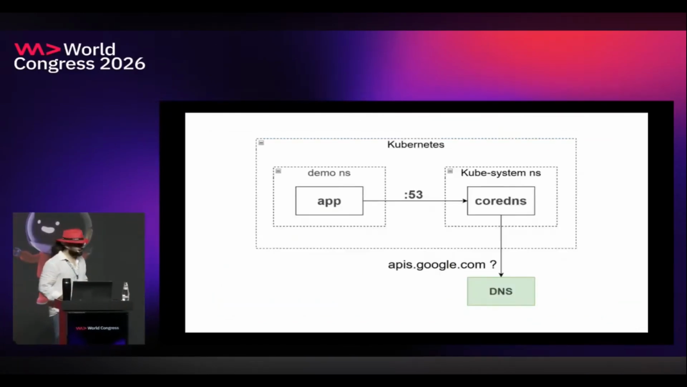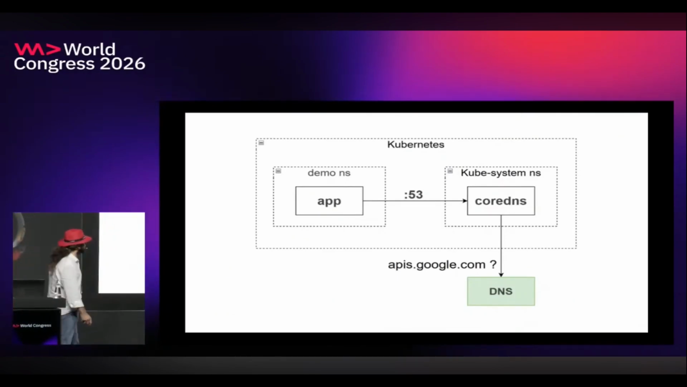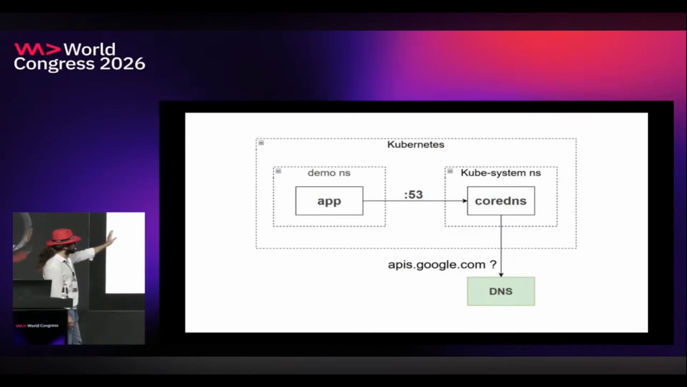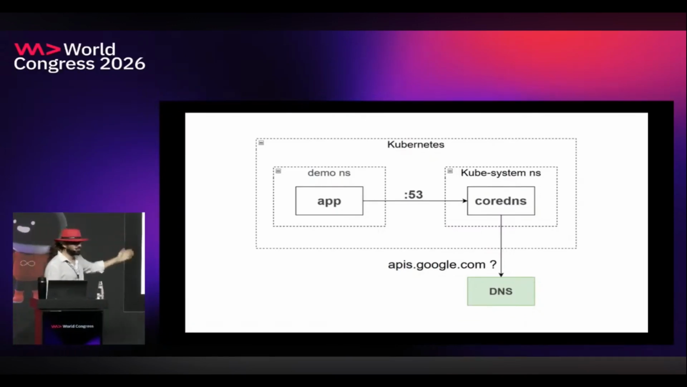And what we are going to do is that we have a Kubernetes cluster. We have a demo namespace. We have a kube system namespace. We have the CoreDNS in kube system namespace. And our app is only and only allowed to talk to CoreDNS of its own cluster.